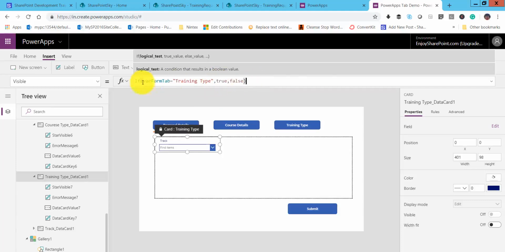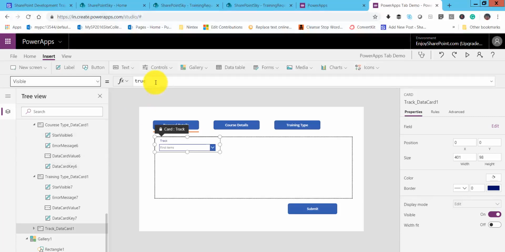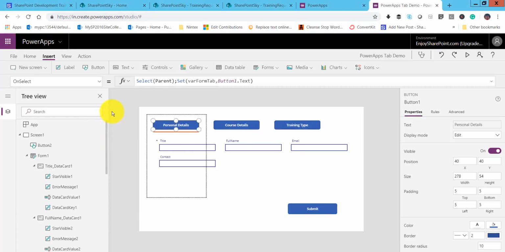I will copy the same thing, and we will go to the track, and on the visible property we will write the same thing. So you can see we wrote all the rules, and based on the tab, now it should be visible. Now, suppose the form opens in the beginning, at that time it should open the personal details tab.